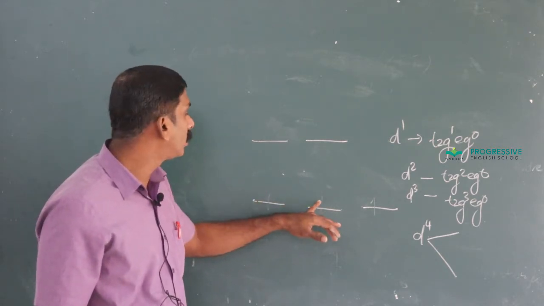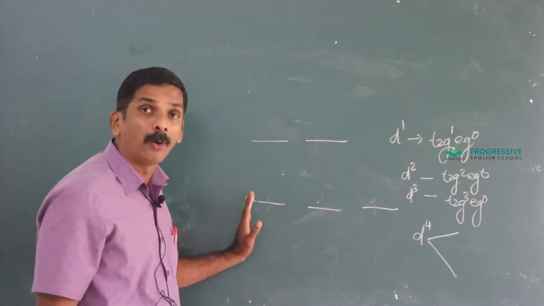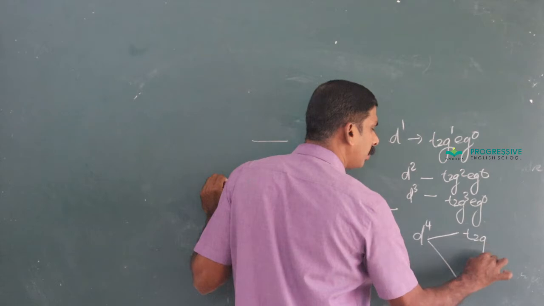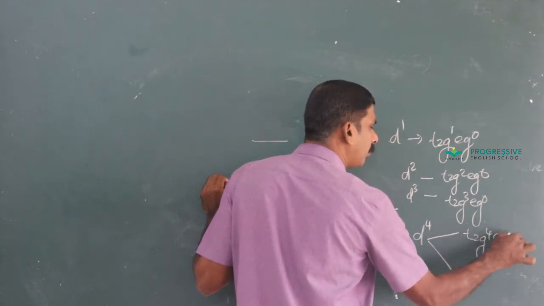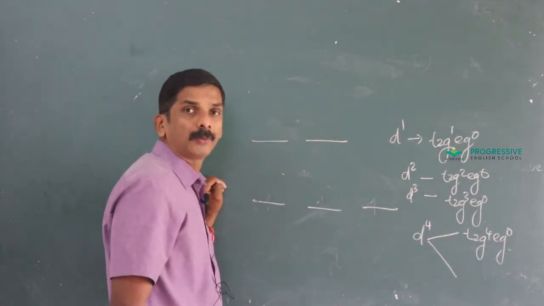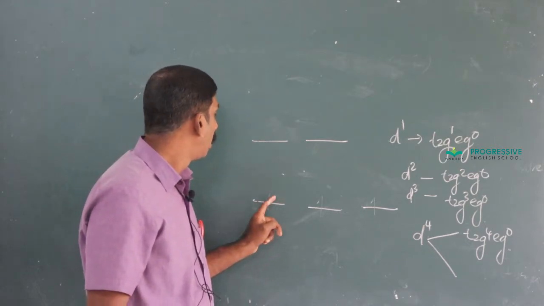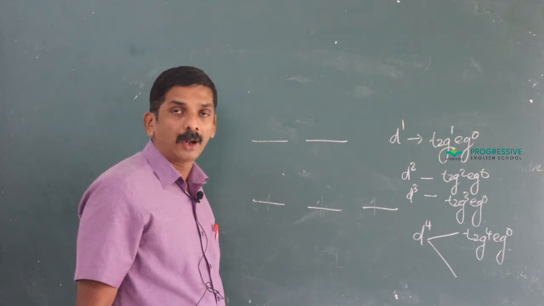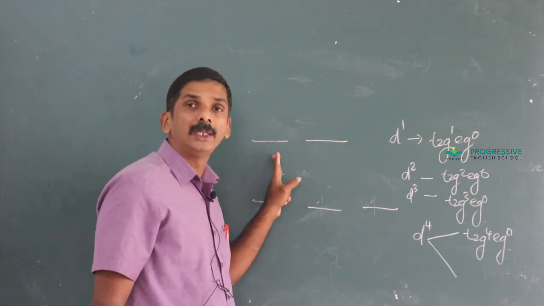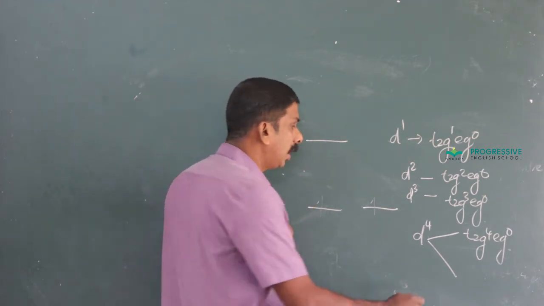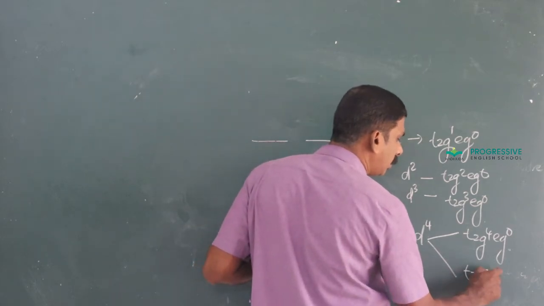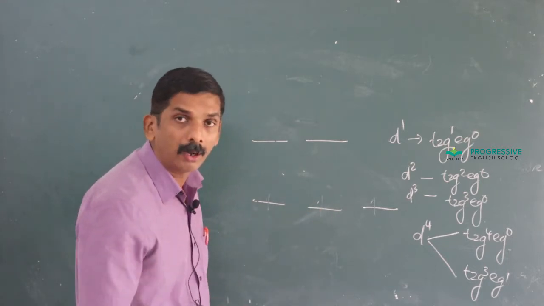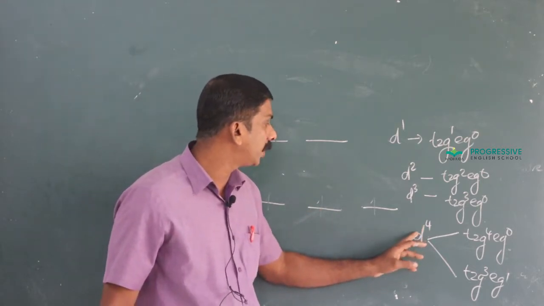Either the 4 electrons occupy the lower energy level, so the configuration becomes T2g4 Eg0. Or 3 electrons occupy the T2g level and the 4th electron the Eg level. That is another possibility, and the configuration becomes T2g3 Eg1.